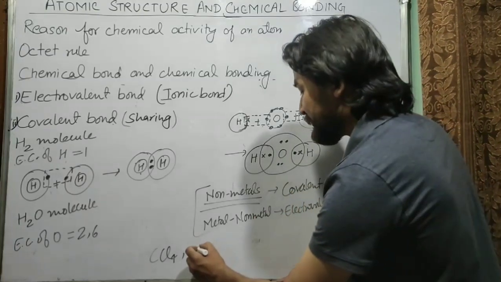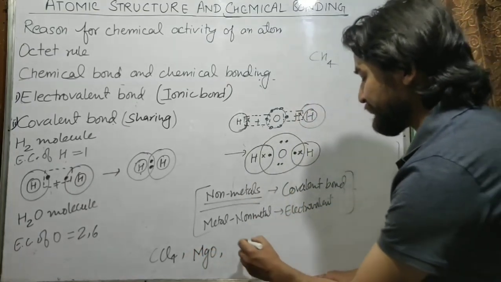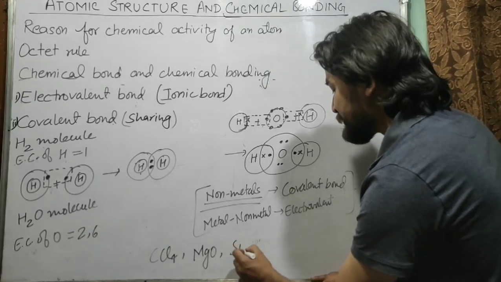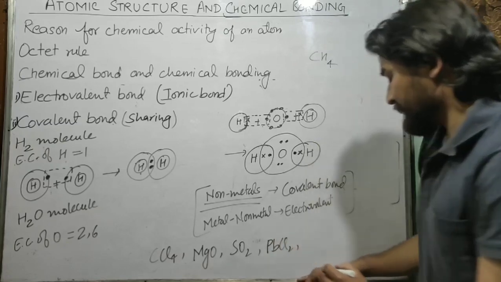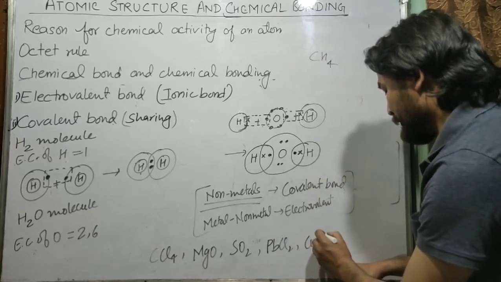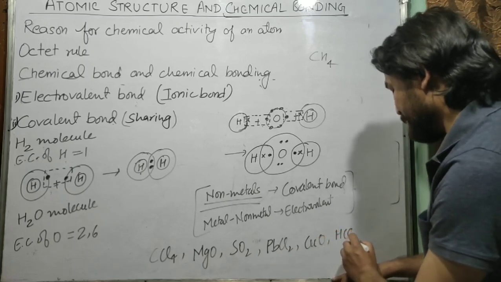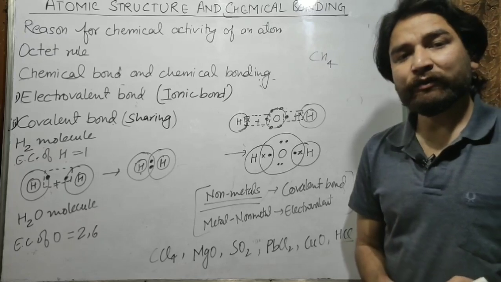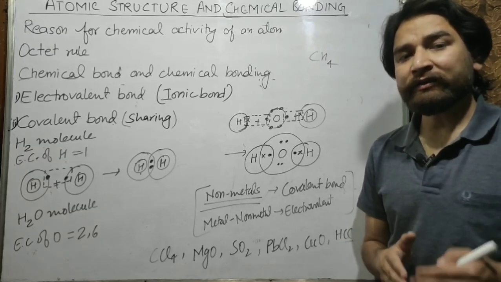CCl4, then you have MgO, then SO2, then PbCl2, CuO and HCl. Let me know whether these compounds are electrovalent or covalent in nature.